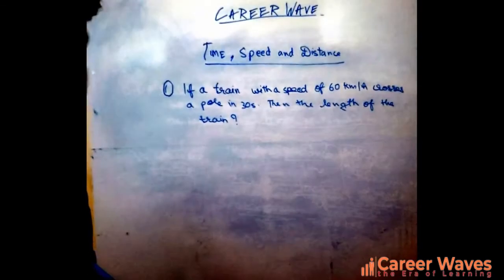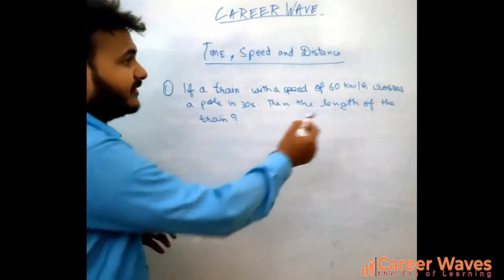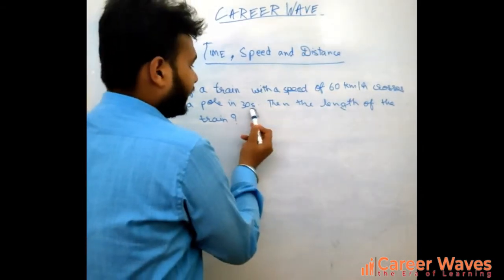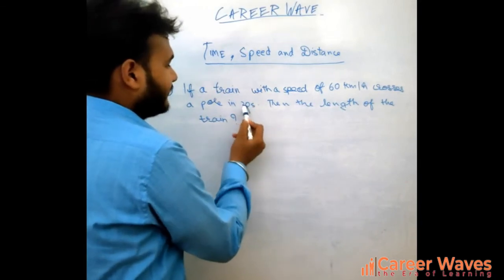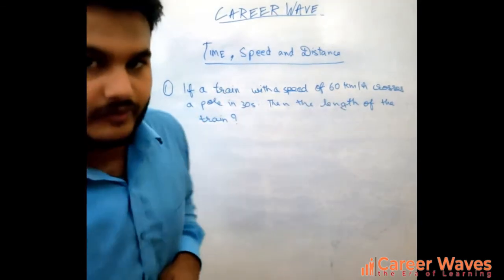This is similar to the first question I explained. They have given the speed and the time it takes to cross the pole. You have to find the length of the train.